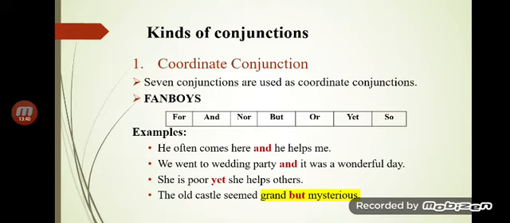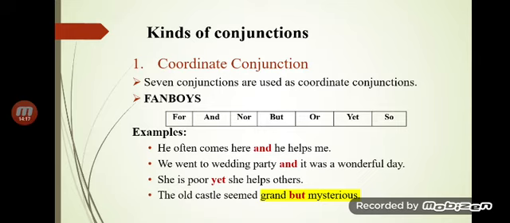Coordinate means we coordinate with things that have equal rank, so here it functions in that way. You must understand that it joins the clauses of the same rank, right? They must always join similar elements having the same rank.